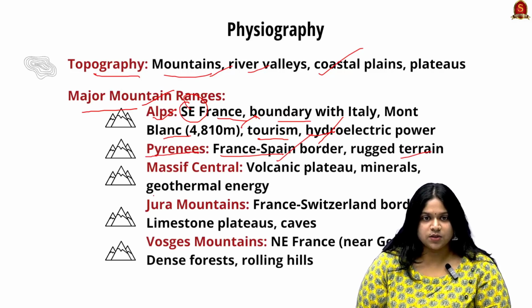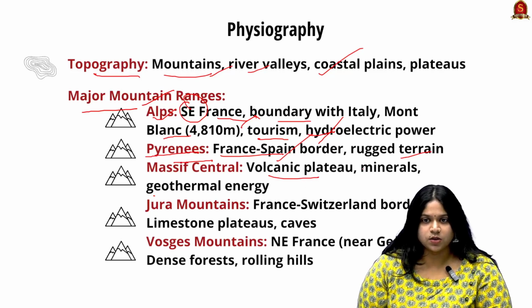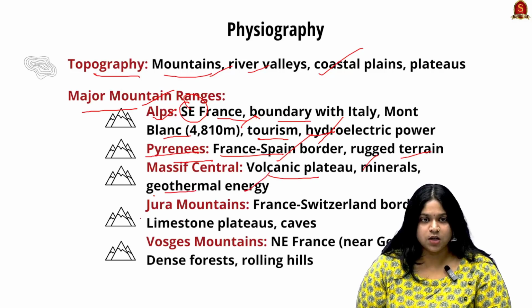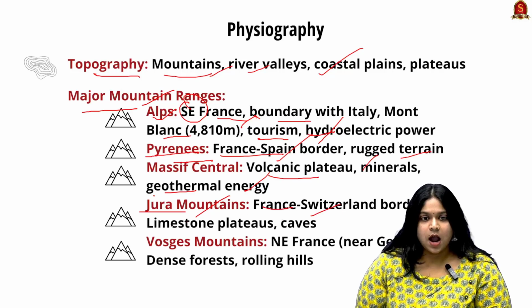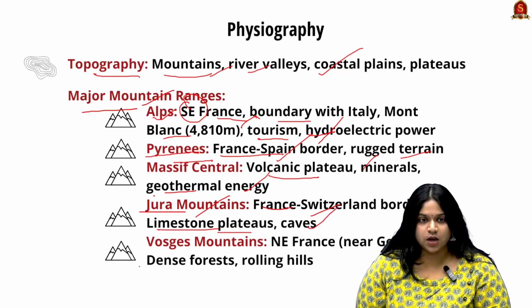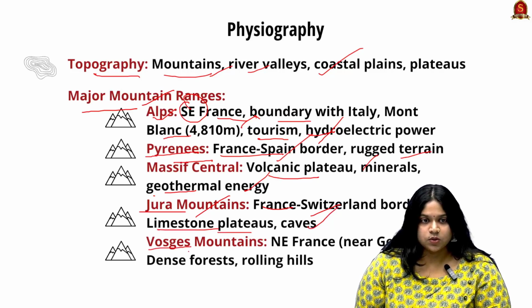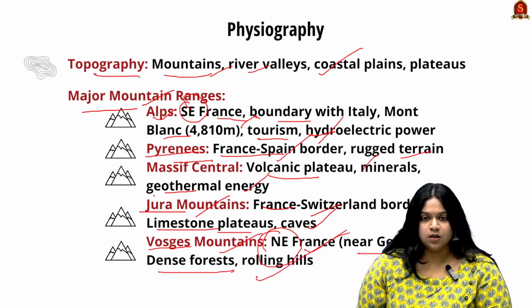Next is the Massif Central, which is a volcanic plateau, and it is rich in minerals and produces geothermal energy. Next is the Jura Mountains. Here it has a border with France and Switzerland, and it is rich in limestone plateaus and other features such as caves. Next is the Vosges Mountains, in the northeast of France near Germany, where there is dense forest and rolling hills.